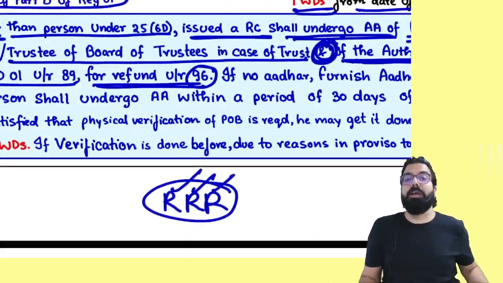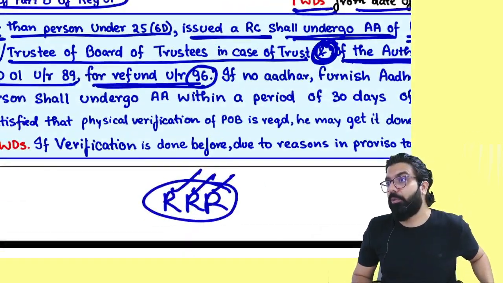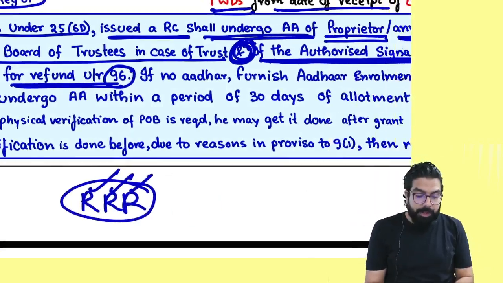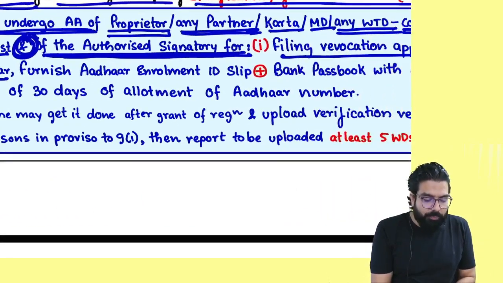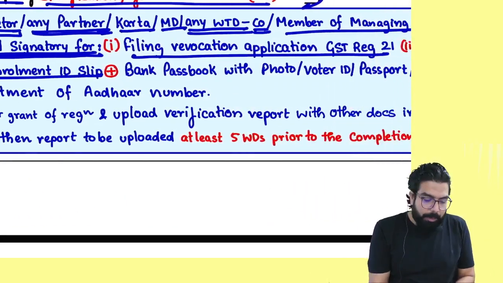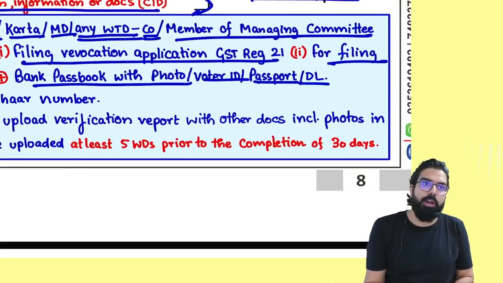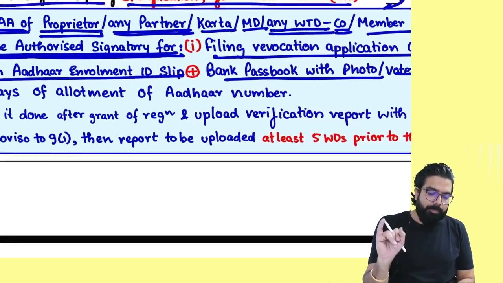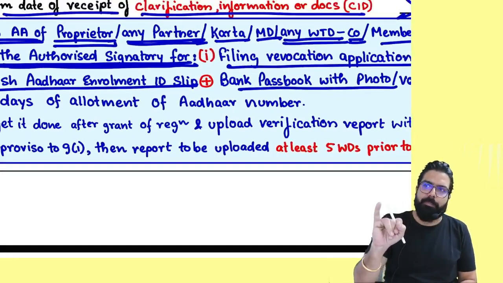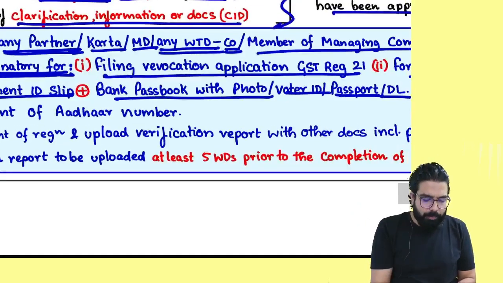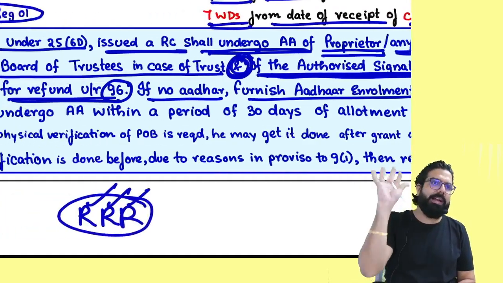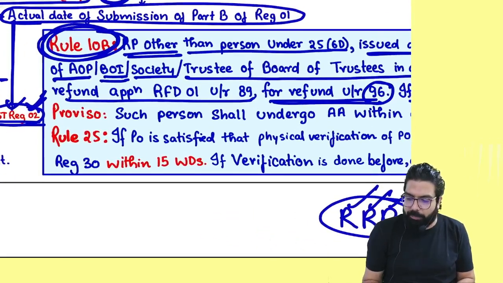Listen, sir, I don't have Aadhaar only. I want to file a revocation application. What to do? Do one thing. If no Aadhaar, then furnish Aadhaar enrollment ID slip plus bank passbook with photograph or voter ID or passport or driving license. Sir, what you have to give? Aadhaar enrollment ID slip plus bank passbook with photo or voter ID or passport or driving license, and they will accept your application.